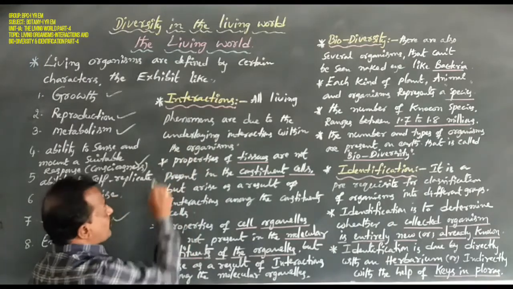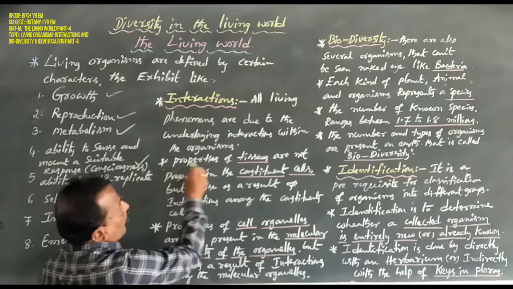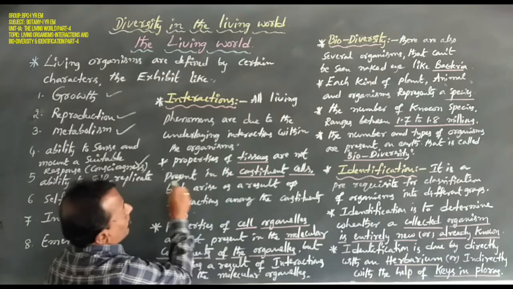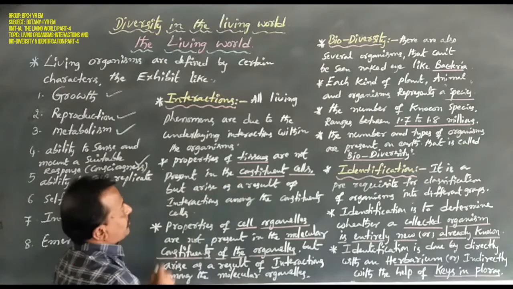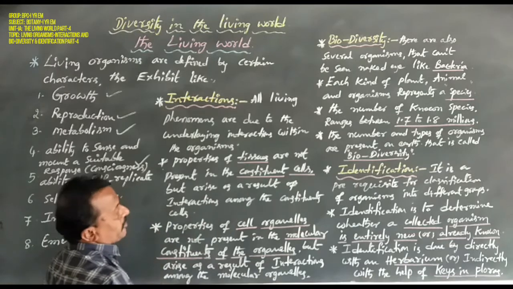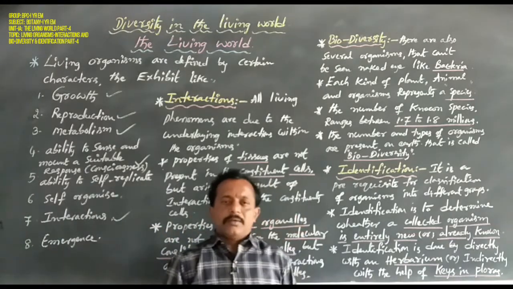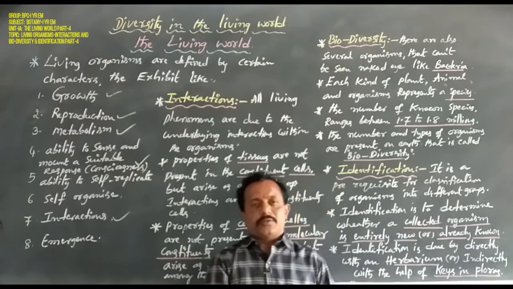Two examples are given here. Now the first example: properties of tissues are not present in the constituent cells, but arise as a result of interactions among the constituent cells. What is the meaning of tissues?